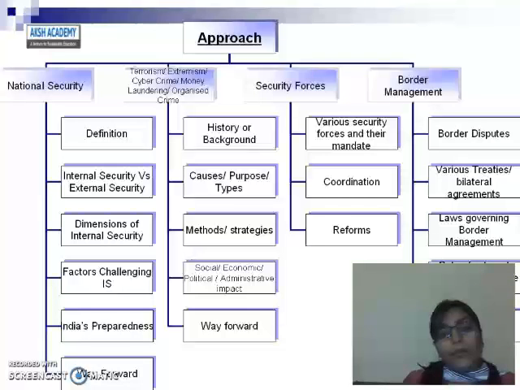After that, you have to go for their methods and strategies. What are the methods and strategies adopted by them to fulfill their aim? So you have to study that.